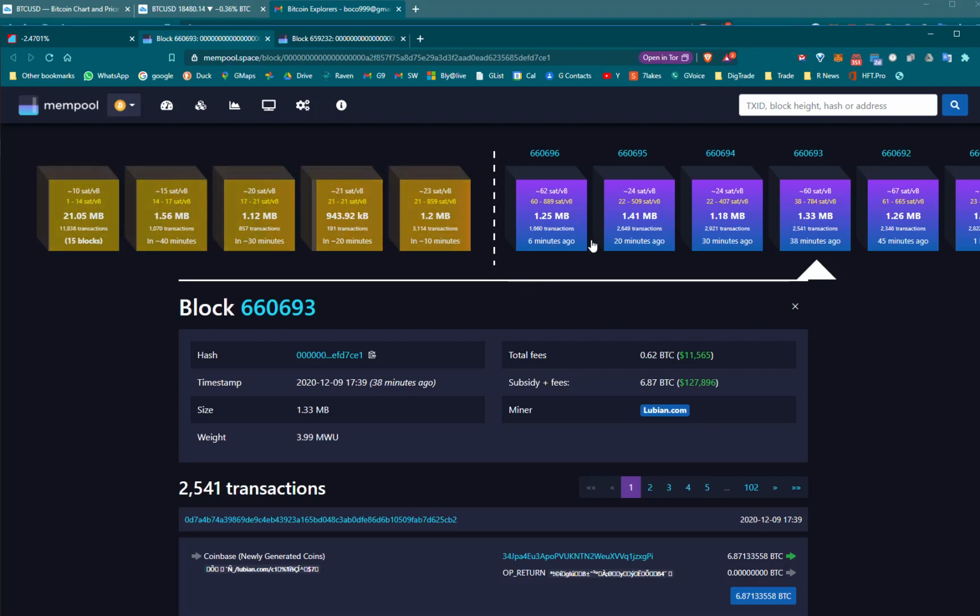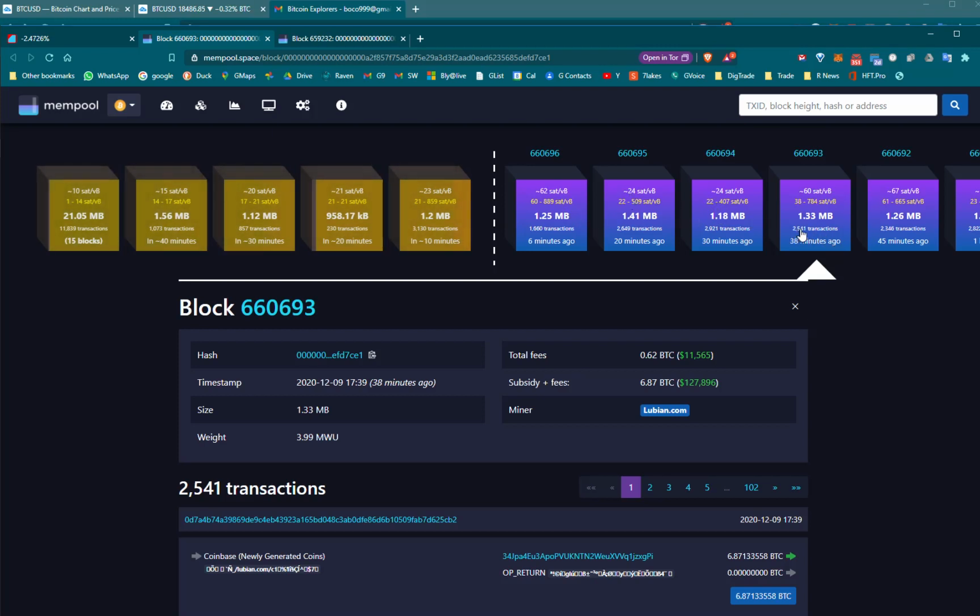There's another block coming up afterwards. That's this one, and all the miners are working on this block. Something doesn't look right. Which block is this? Oh, 693, which is this one. So they're still working on some of these.